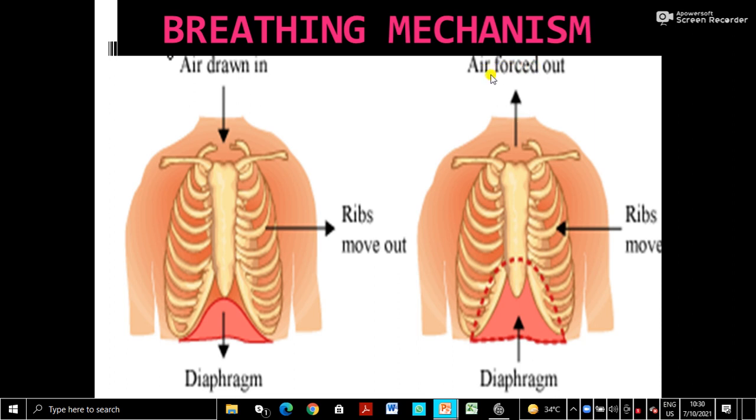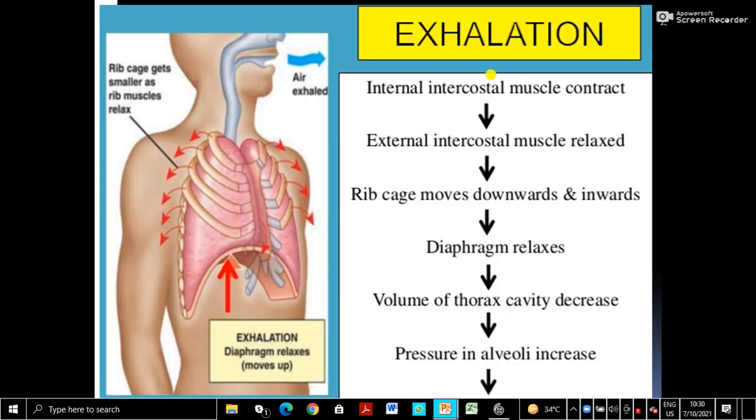You have to draw any one diagram only. That labelled diagram you can draw. This is just for you to understand.